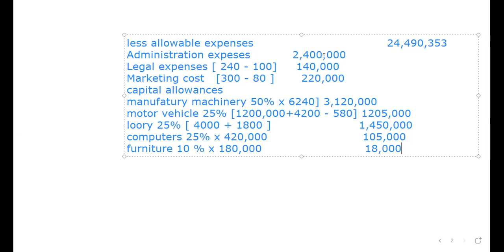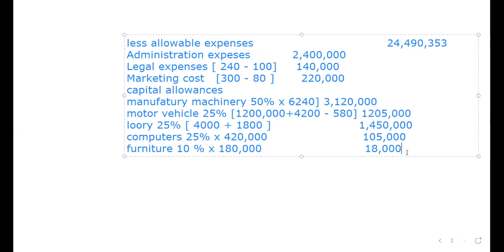Remember, capital allowances is also a part of the allowable expenses. We sum up these admin expenses, legal expenses, marketing costs, and the capital allowances. Then we subtract it from our total income. So let me add them.